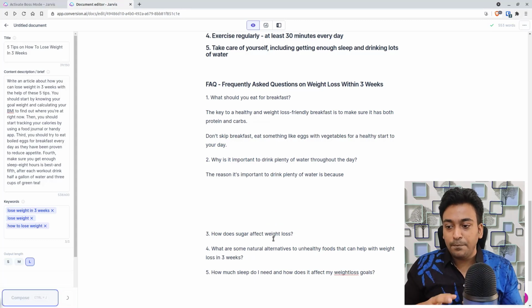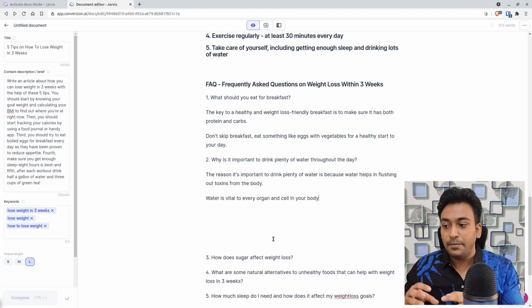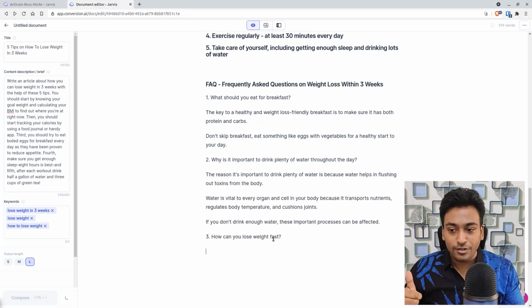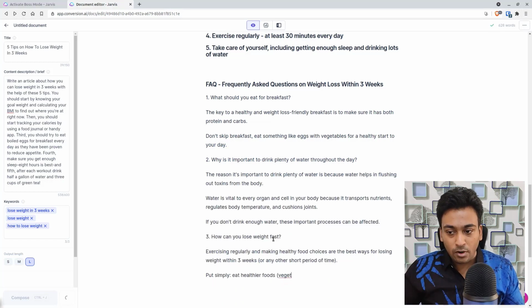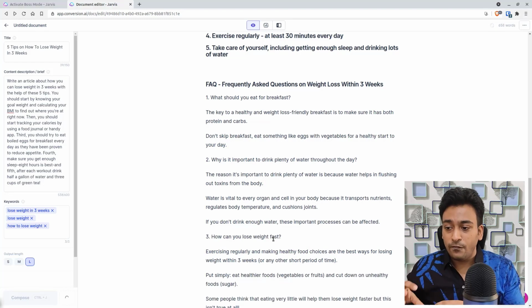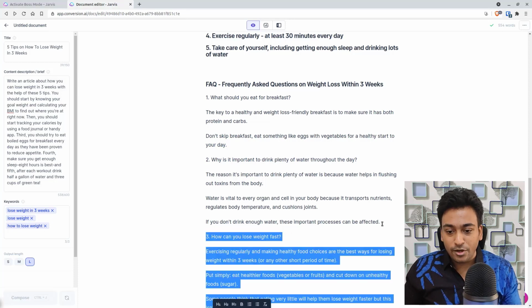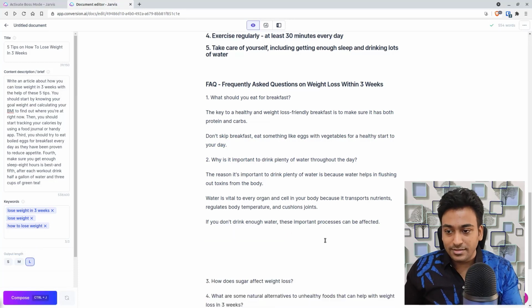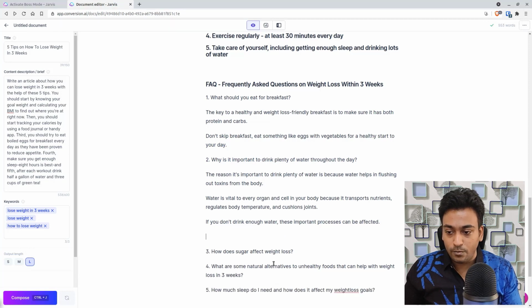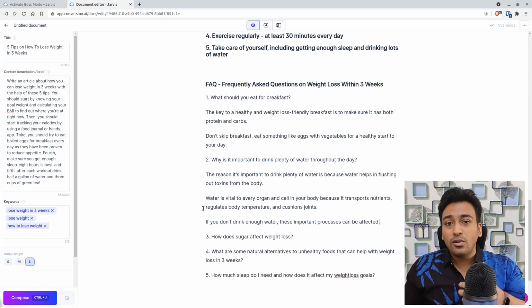The reason it is important to drink plenty of water is because water helps in flushing out toxins from the body. Water is vital for every organ and cell in your body because it transports nutrition. It just goes away because I have set it up in long, but this answer is perfect for this question. So that is all the ways you can generally use questions.